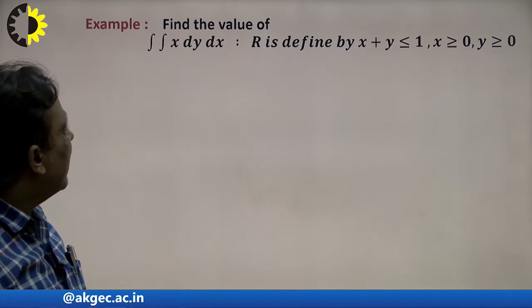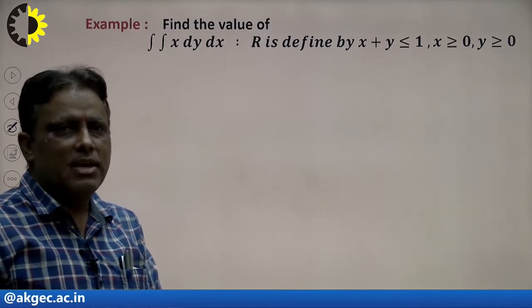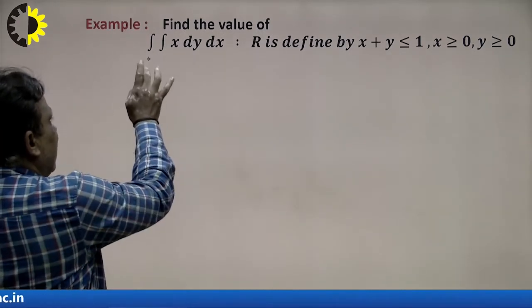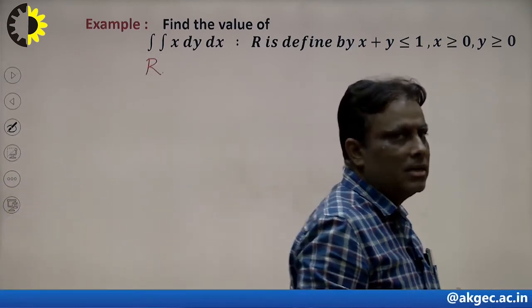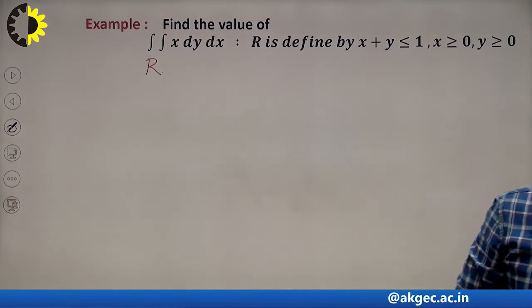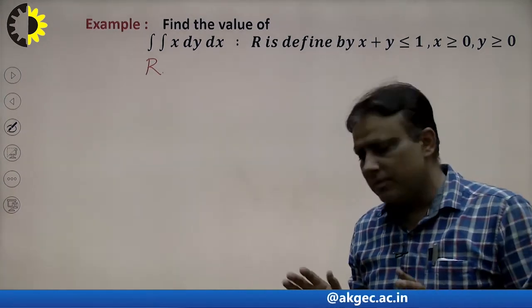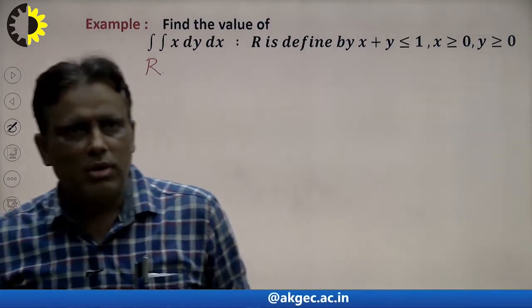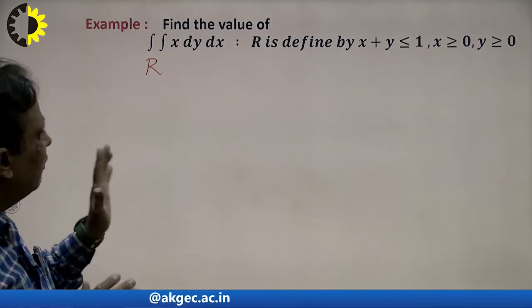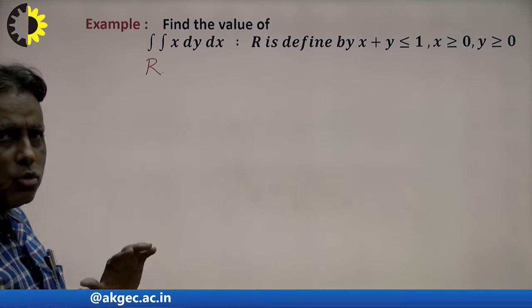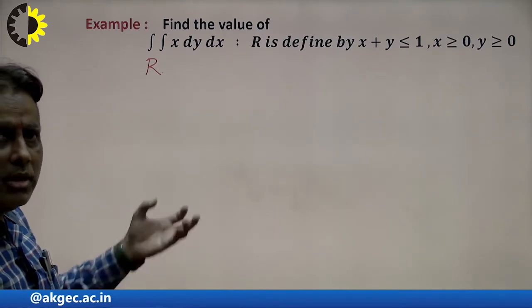Suppose another problem. Find the value of x dy dx, where R is the region defined in this way. That means the limit is not given in this case. If the limit is not given, how do we calculate the limit with the help of the given region? There are two methods. First we draw the graph, second is without any graph. First we see how to take the limit of the given region without any graph.